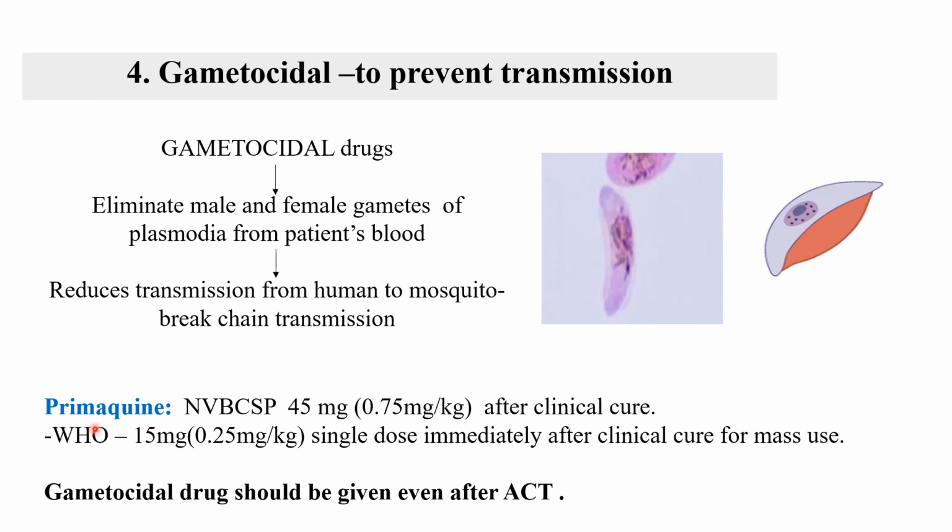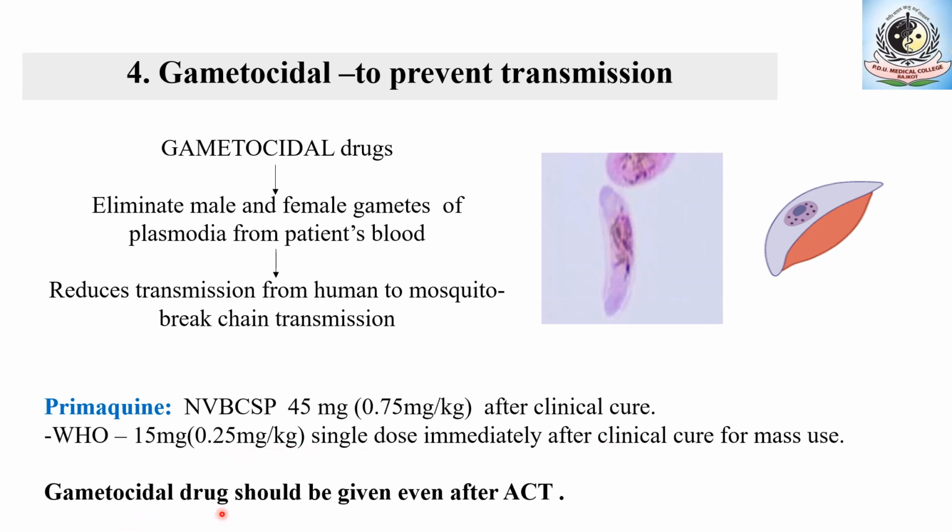The drug of choice for the gametocidal drug is only one, that is primaquine. The National Vector-Borne Disease Control Program suggested 45 milligram, that is 0.75 milligram per kilogram dose after the clinical cure, while the WHO suggested 15 milligram, 0.25 milligram per kilogram single dose immediately after the clinical cure for mass use. Where there is a need for mass use, in the endemic area, all the population should receive the single lower dose of primaquine.